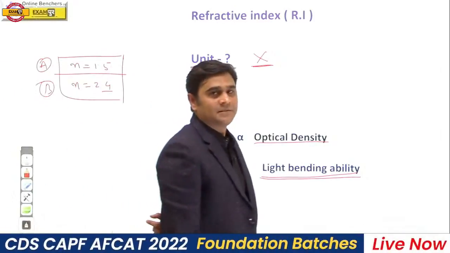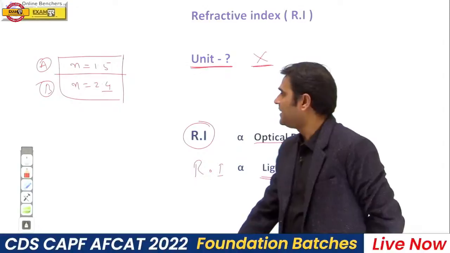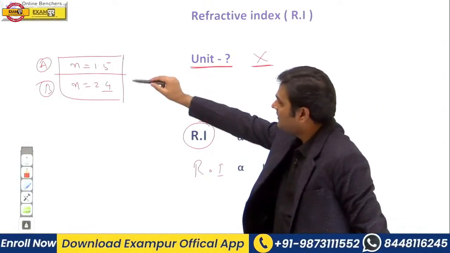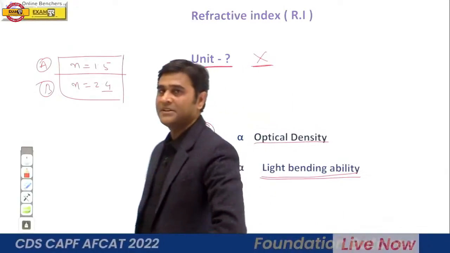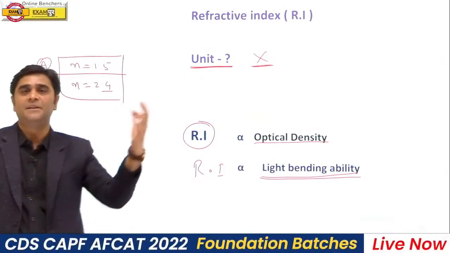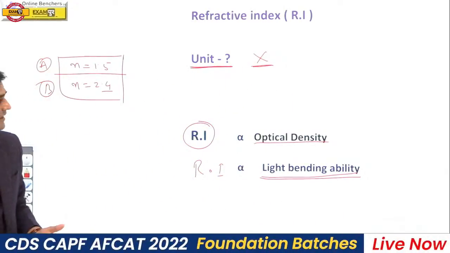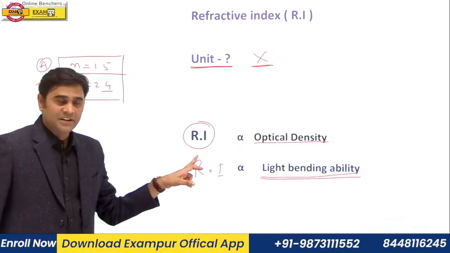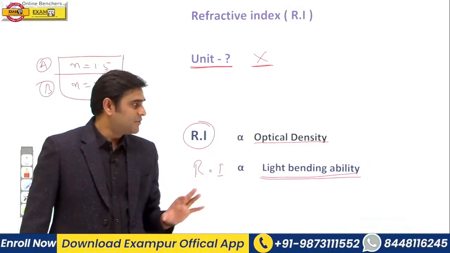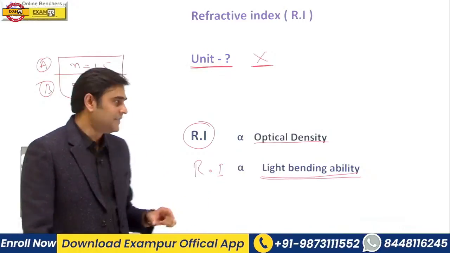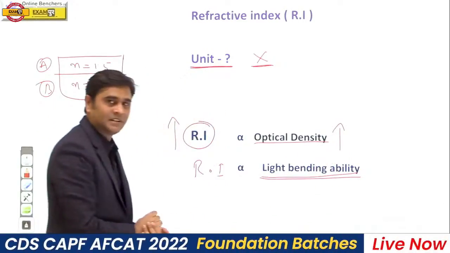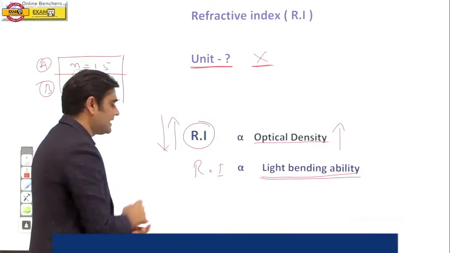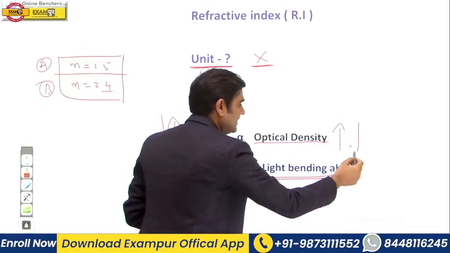Now the question is, which of the following medium is denser and which of the following medium is rarer? Which medium is optically denser and which medium is optically rarer? Here we have the relation. Refractive index is directly proportional to optical density. If refractive index is more, medium will be denser. If refractive index is less, medium will be rarer.